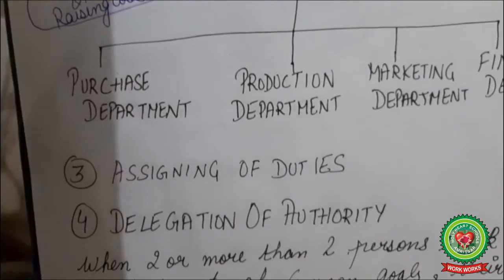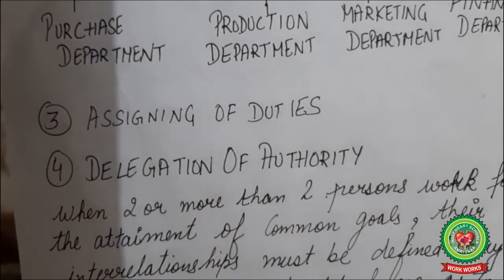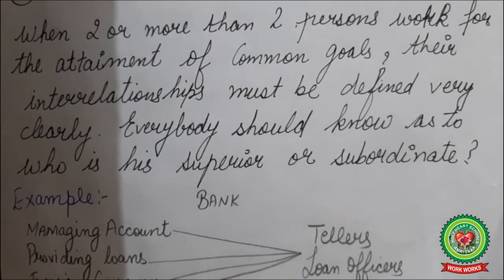Next is delegation of authority. The next step is delegation of authority. When two or more persons work for the attainment of objectives, their relationship should be defined very clearly. One should know who is the superior, who is the subordinate, and you have to follow a chain of command, that is, who has to give orders to whom, for getting the work done and accomplishing